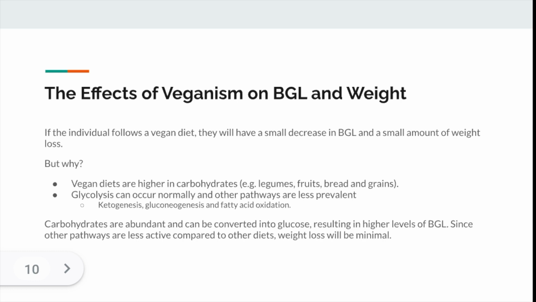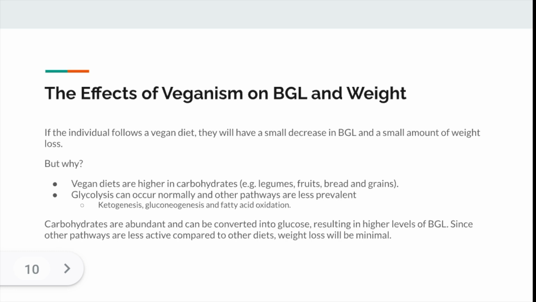a lot of foods such as legumes, grains, and bread, resulting in higher blood glucose levels than the other diets. Despite this, however, individuals on the vegan diet still have slightly lower blood glucose levels than our control group. Since carbohydrates are consumed during the diet, glycolysis can continue regularly, and ketogenesis and gluconeogenesis are not as prevalent. Thus, unlike keto and intermittent fasting, which cause the body to rely on ketogenesis and or gluconeogenesis as the primary source of ATP synthesis, veganism will have the least impact on weight loss compared to these two diets.